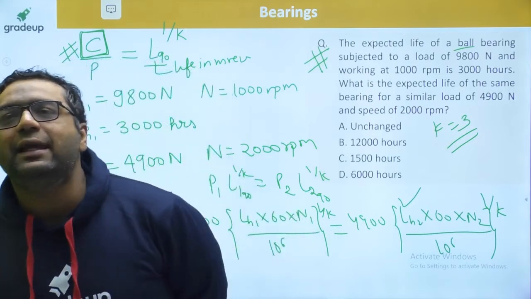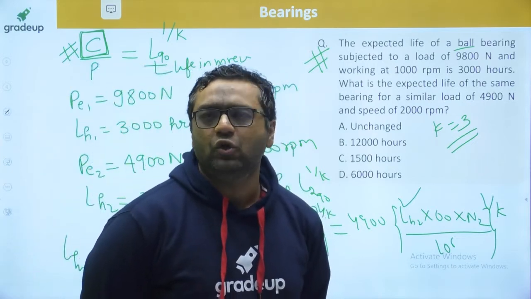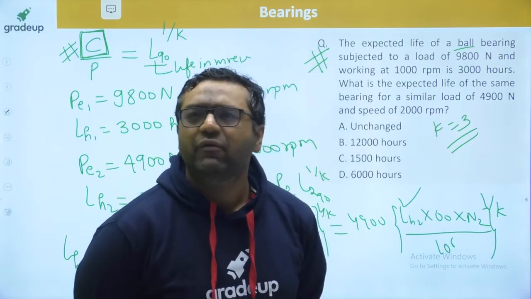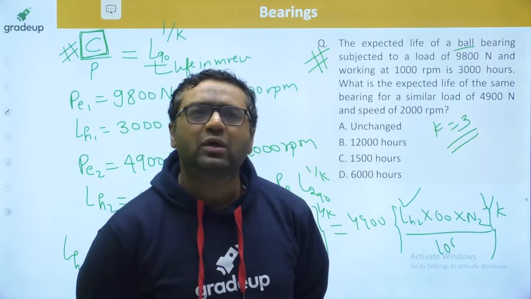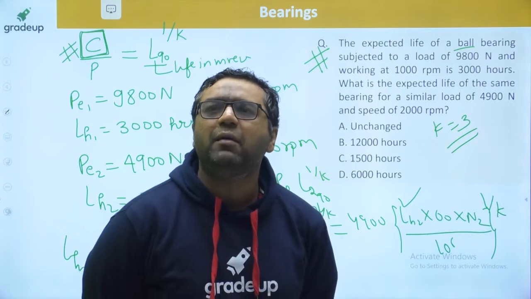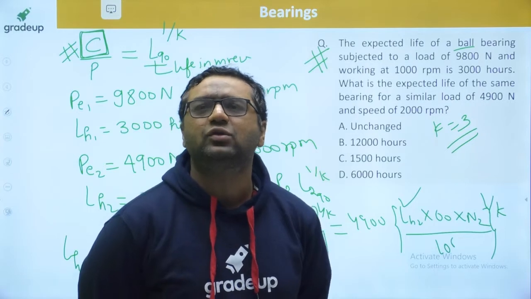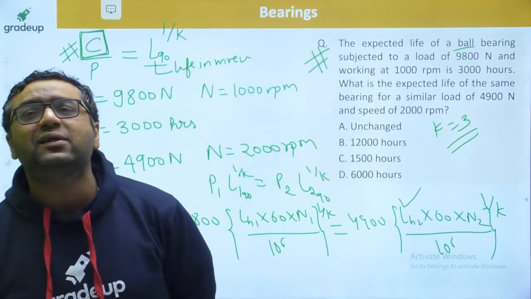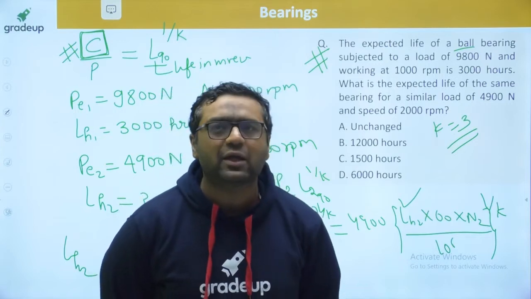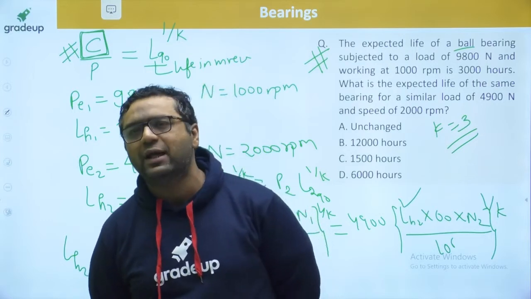Dear, static load carrying capacity will not be given to you because for static load carrying capacity there are no numericals. Why? Because static load carrying capacity is for the condition when the shaft is not rotating. So dear, if the shaft is not rotating, there is no need of a bearing, then it will become axial. So it is very simple to say that static load carrying capacity is related to the stationary condition. So it can be asked in interviews, but it cannot be given in numericals. For numericals, you always have to see the dynamic load carrying capacity.